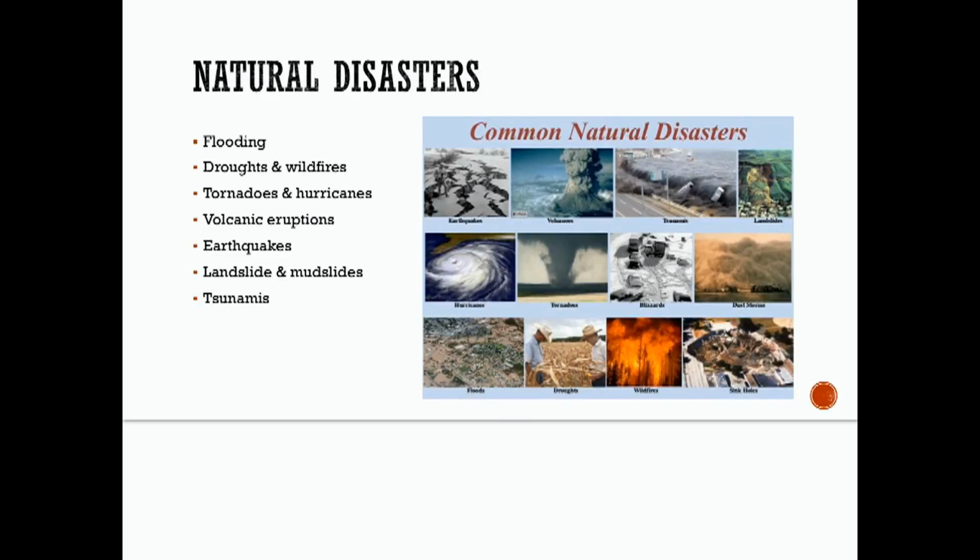So, in addition to asteroid and meteoroid impacts, other natural hazards have the potential to disrupt and alter ecosystems, okay? We have flooding, droughts and wildfires, tornadoes and hurricanes, volcanic eruptions, which we talked about, earthquakes, which here in Oklahoma we have learned about recently, landslides and mudslides, and tsunamis.